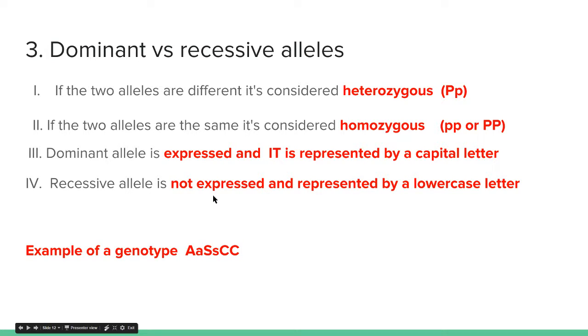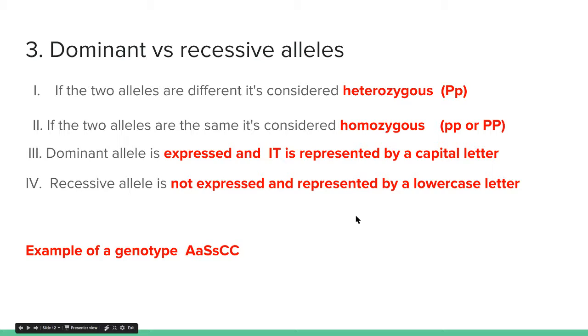So now we're going to go into dominant versus recessive alleles. If the two alleles are different, it's considered heterozygous, and they'd be represented by a capital P and a lowercase p. If the two alleles are the same, it's considered homozygous, and that'd be a little p, little p, or a big P, big P. If it's little p, it's homozygous recessive, and if it's big P, it's homozygous dominant.